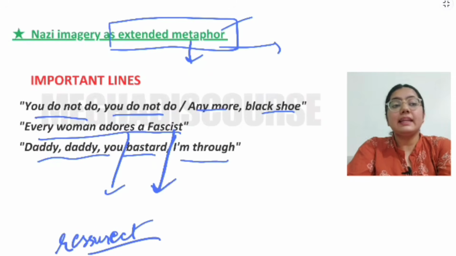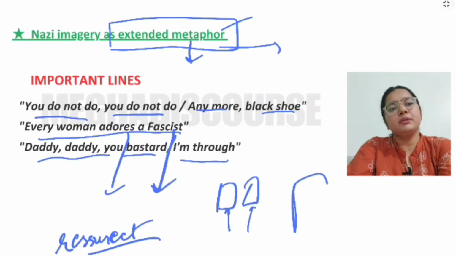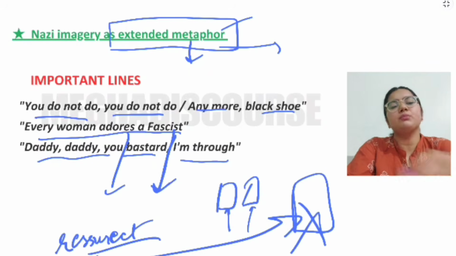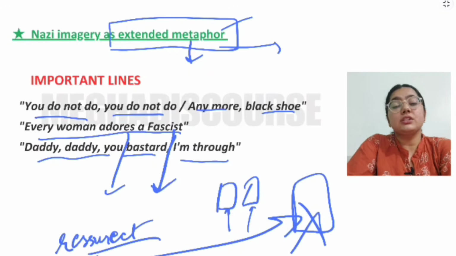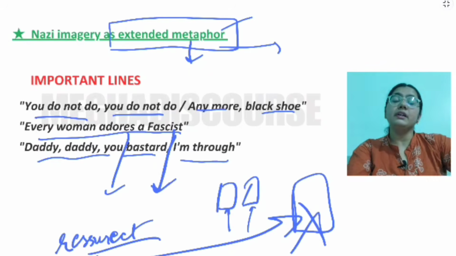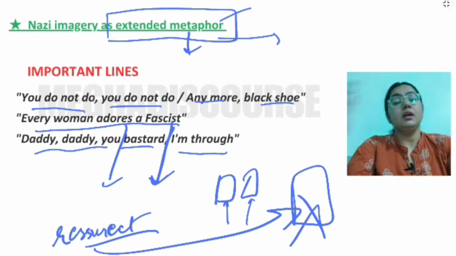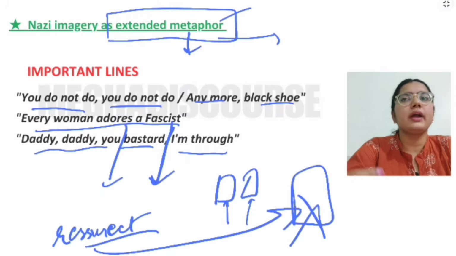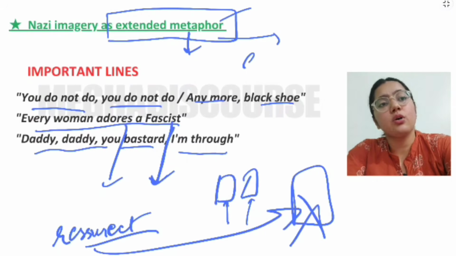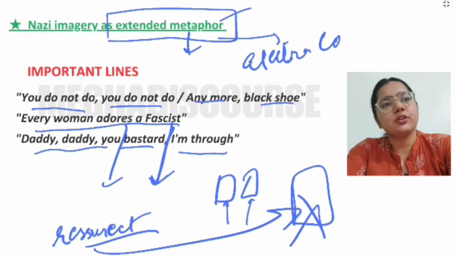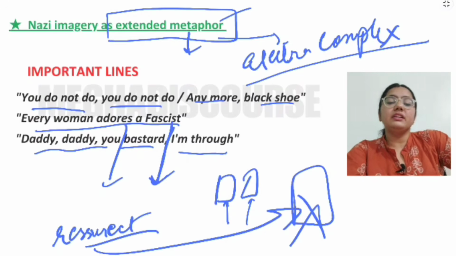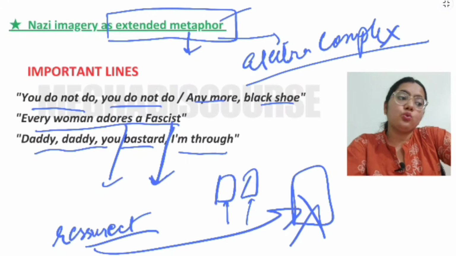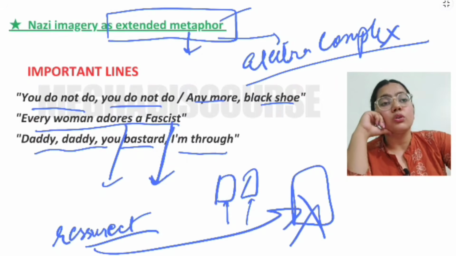And by resurrecting the father and the husband, she makes them live again in the poem, and then she kills them again in the poem at the last. So this is why she says, "I'm through," I'm done with you, right? So yes, we should know that there is a father and daughter trauma also, and it is said that there is also an Electra complex in this poem. What is the Electra complex? We have the Oedipus complex, and there is the Electra complex between a father and a daughter, right? So you have to remember this also.